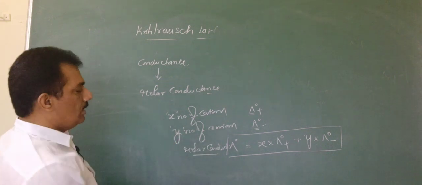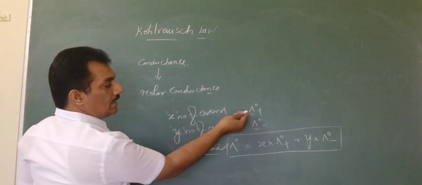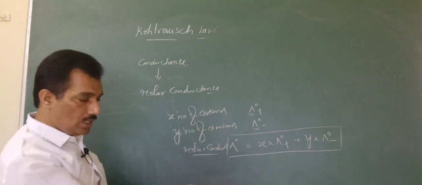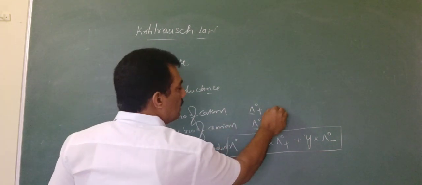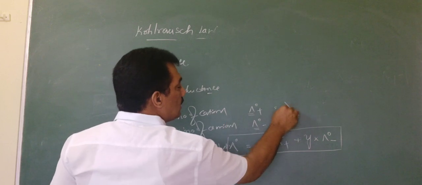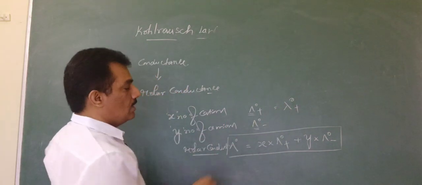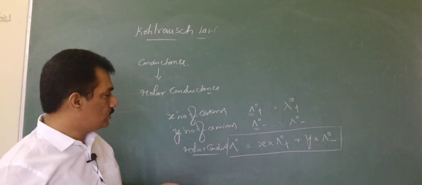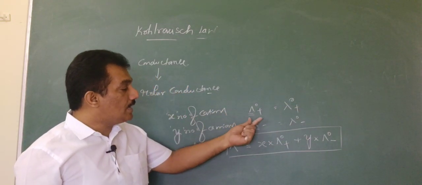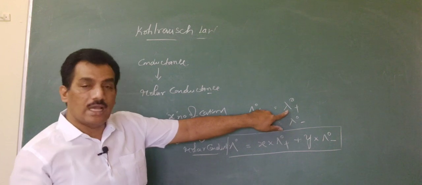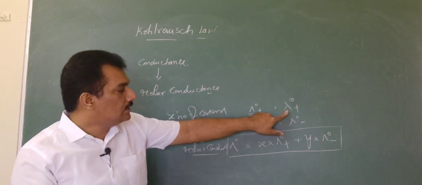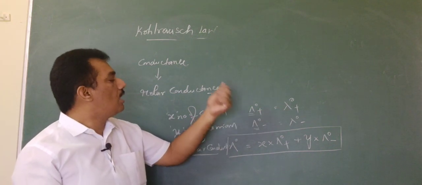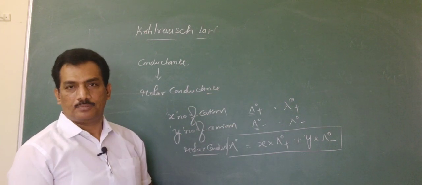Say for example, here we consider the cation conductance like this, but in some books or exam papers you find the cation conductance is lambda naught plus, and here also lambda naught minus. Don't get confused. When they give ionic conductance, simply consider it as molar conductance.